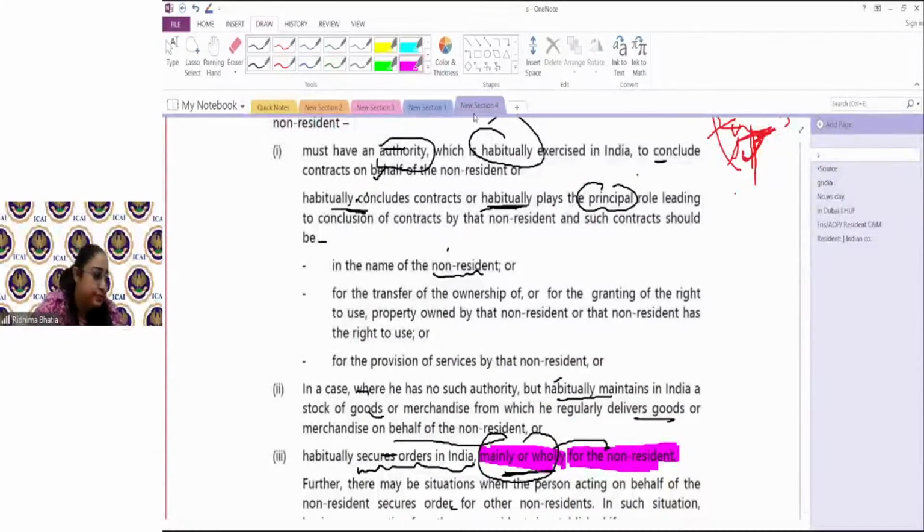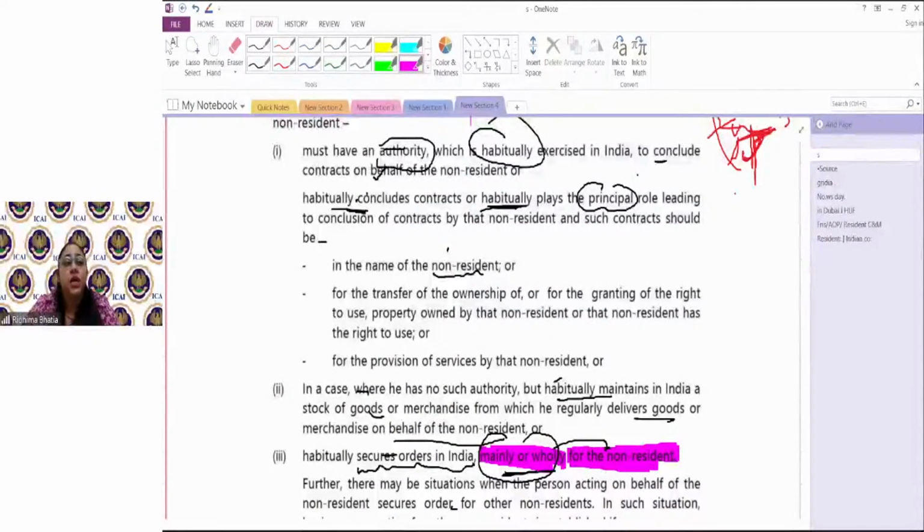So if Mr. Bajaj is exclusively working for Mr. Ross in securing orders, then he's a business connection.